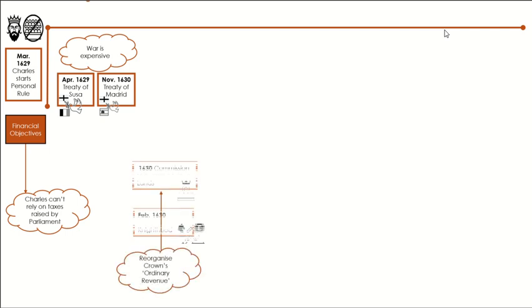The second thing Charles began to do was to reorganise the Crown's ordinary revenue. This is income that, due to medieval traditions, were technically Charles's right to collect. However, Charles hoped to maximise them. For example, he reorganised crown lands to see how much he could begin to increase rent. This included forest fines, where people whose land had encroached on royally owned forests were fined. Another example is the distraint of knighthood, where Charles unearthed a medieval rule that said he could fine anyone who owned property over £40 but who hadn't turned up for his coronation to be knighted. This raised £170,000 for Charles.